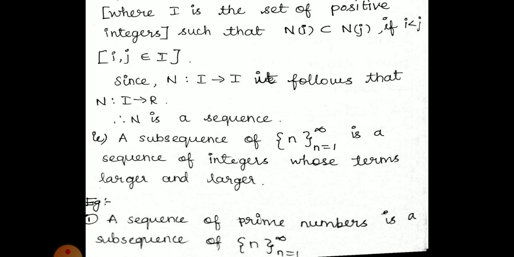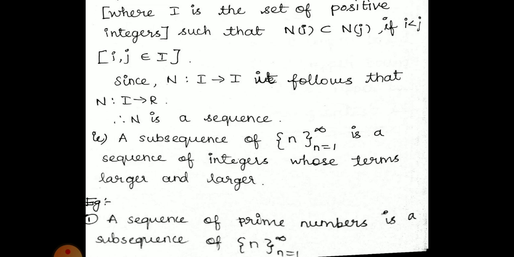A sequence of prime numbers is a subsequence of n where n is equal to 1 to infinity. That I have already told in the previous definition. The sequence of prime numbers, we can start with 2, 3, 5, 7, 11, 13, 17. These can be arranged in an order, so that is a subsequence of n equal to 1 to infinity.